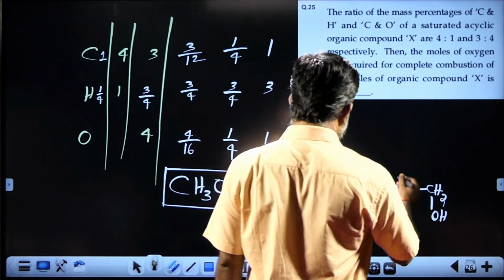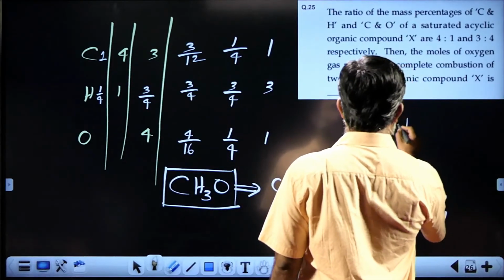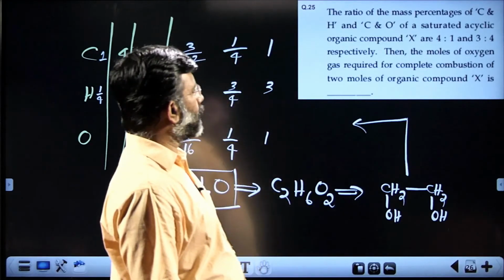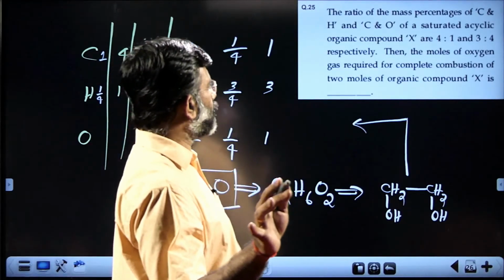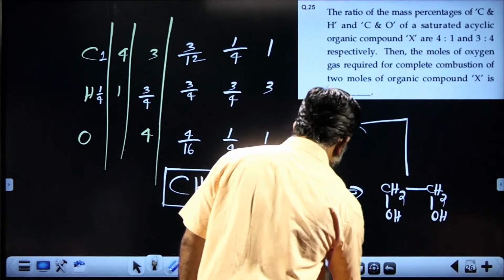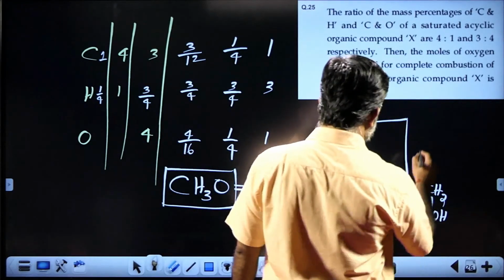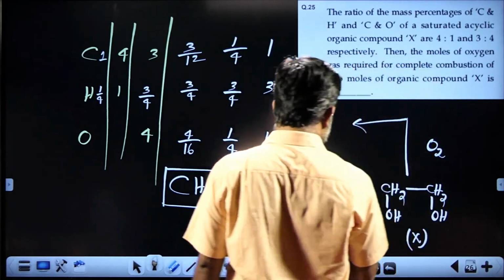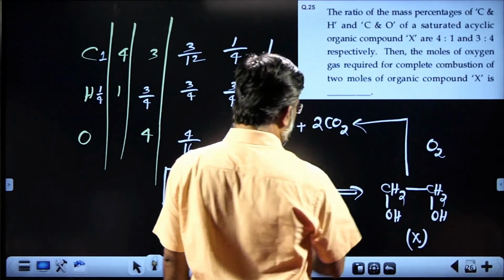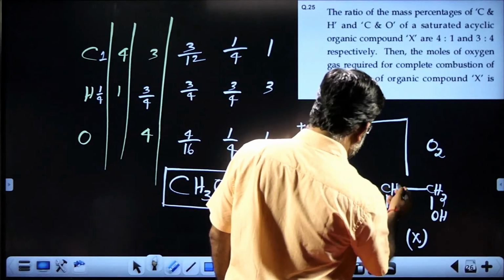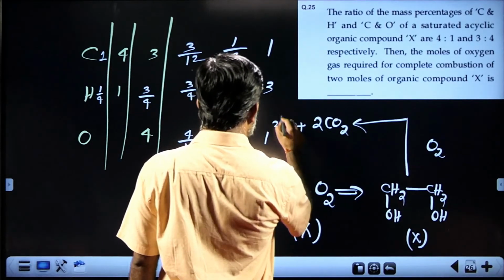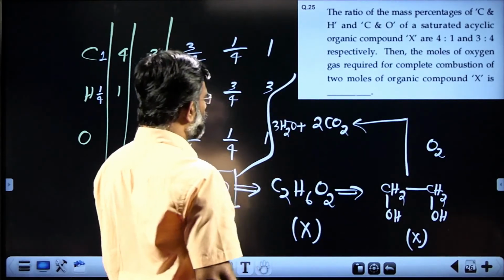Now this ethylene glycol undergoes combustion. What is asked is the number of moles of oxygen gas required for the complete combustion of 2 moles of the organic compound X. So this is X, which burns with oxygen. You get 2 carbon dioxide, and there are 6 hydrogen, so you get 3 H2O.